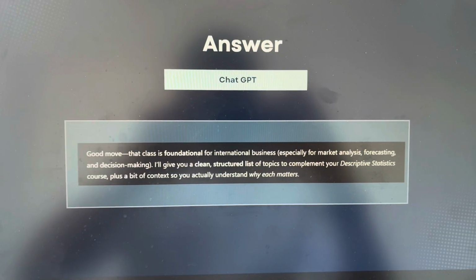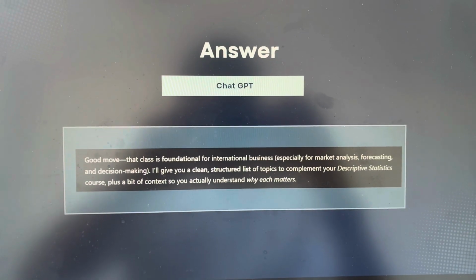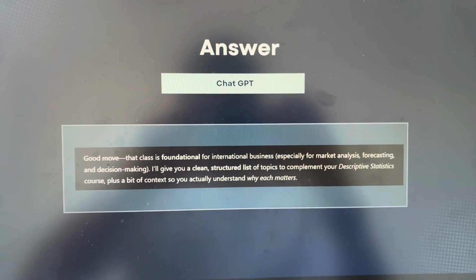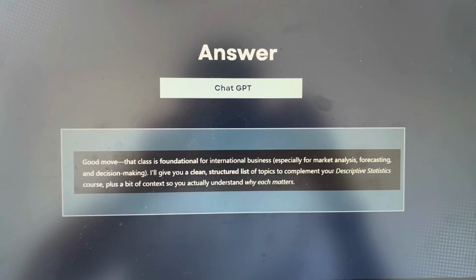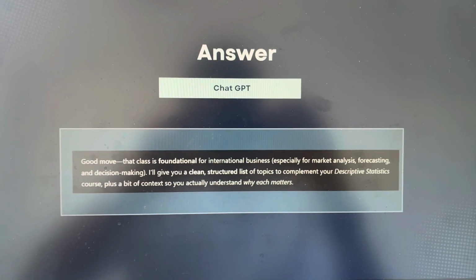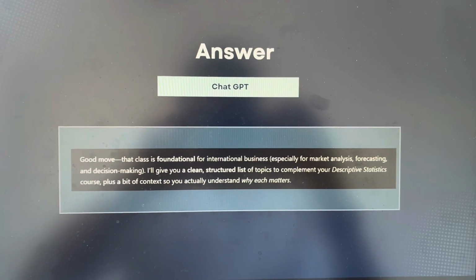After this, I put it in ChatGPT and I had an answer. The answer was this one: "Firstly, short. Good move. That class is a foundation for international business, especially for market analysis, forecasting, and decision making. I'll give you a clean, structured list of topics that complement your descriptive statistics course, plus a bit of context so you actually understand why each matters." This was only the first part that ChatGPT answered, and it was great, precise, and short.